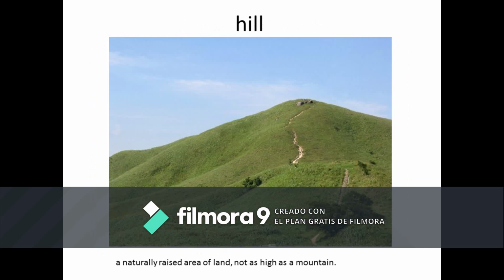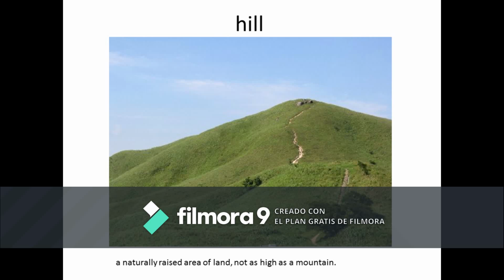The next one that we have is known as a hill. I don't think I need to explain what a hill is, but a hill is naturally a raised area of land. It is not as high as a mountain, it's smaller than a mountain. So when you see hills, they look like mountains, but mountains are higher. They're bigger as well.